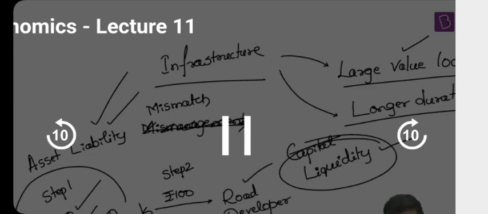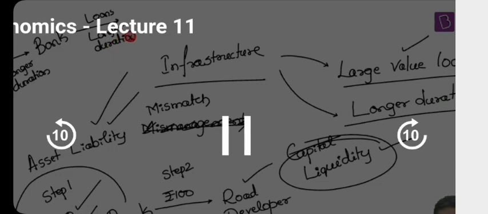Now, understand this carefully. What if I say there are types of banks which will collect money from the market for longer duration, and give loans for developers for longer duration? Is it not addressing the issue of asset liability mismatch?